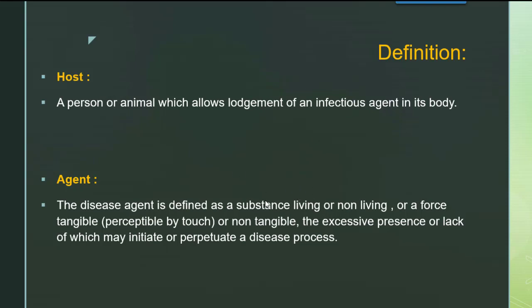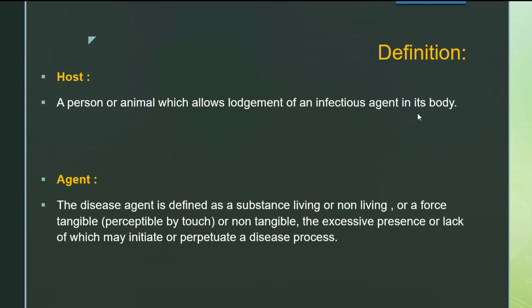Say for example, Mycobacterium tuberculosis is the bacterium which causes TB. So human host will allow this Mycobacterium tuberculosis, which is a living substance, to lodge inside the body, and that agent will capture the host immune system, and it will slowly take control and it will grow.